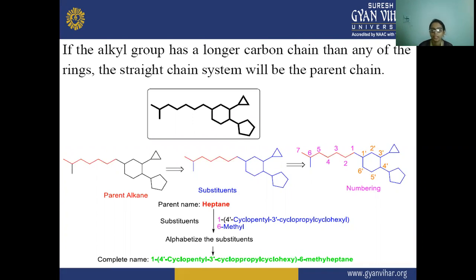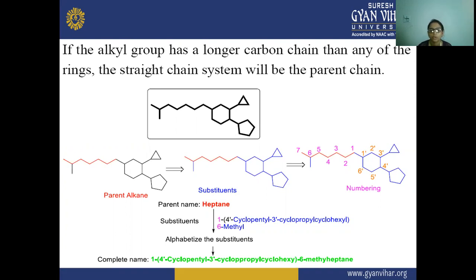If there is a longer chain present in a molecule, and it also has a ring, then if the chain is longer, we have to make that chain the parent alkane, and the rings the substituents.